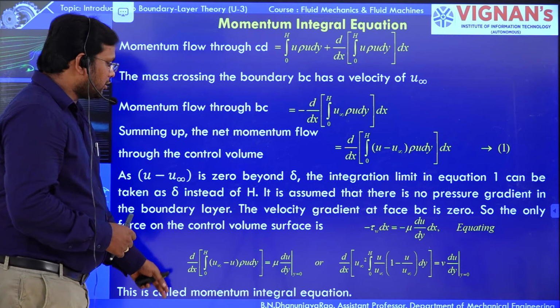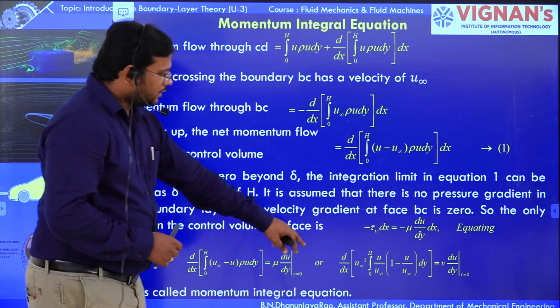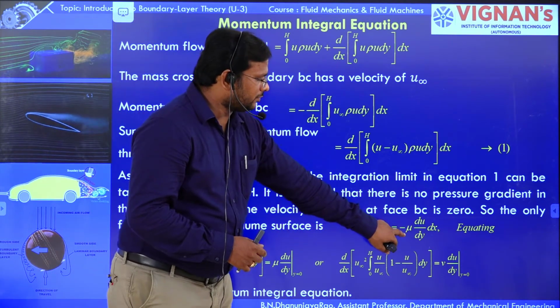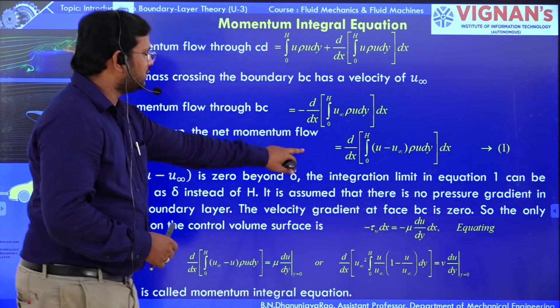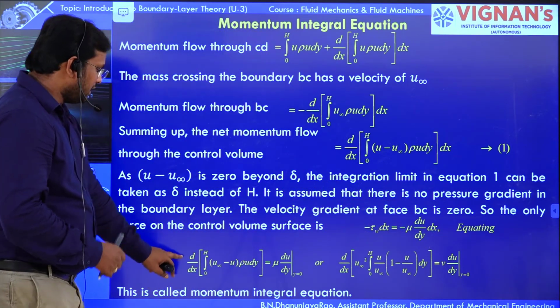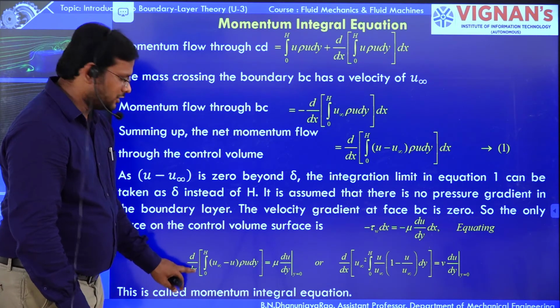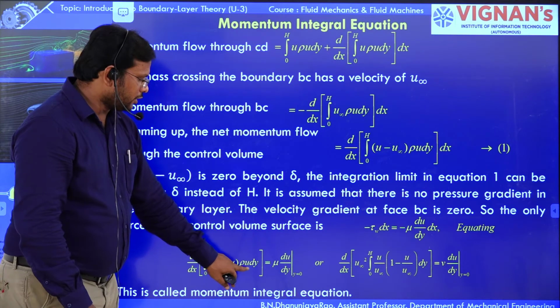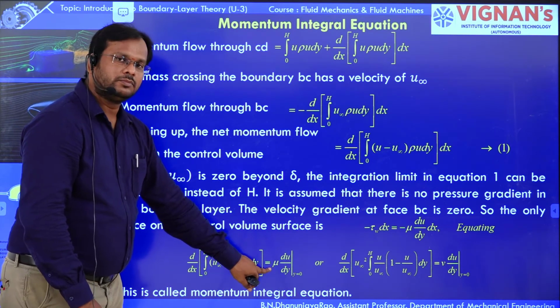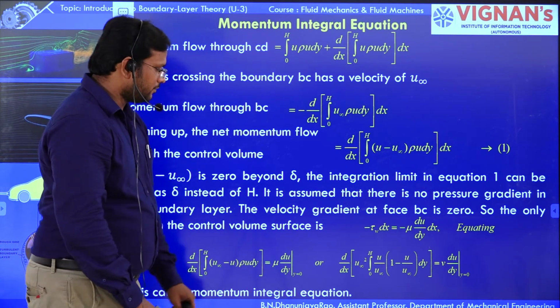The force on the control volume surface is minus tau dx, which is equal to minus mu du by dy dx. By equating these, finally it is d by dx of the integral of (u infinity minus u) rho u dy, which is equal to mu du by dy.